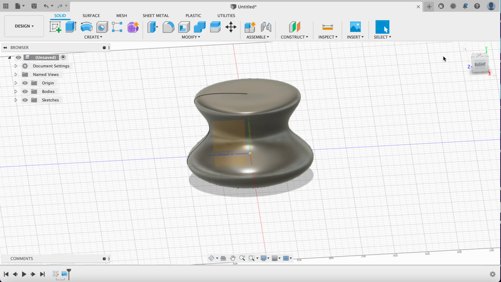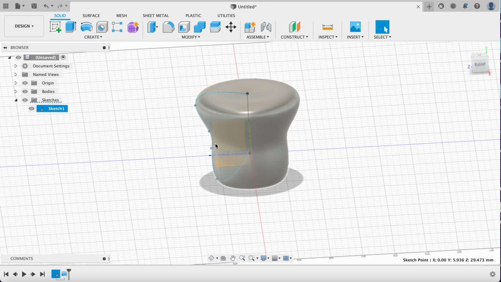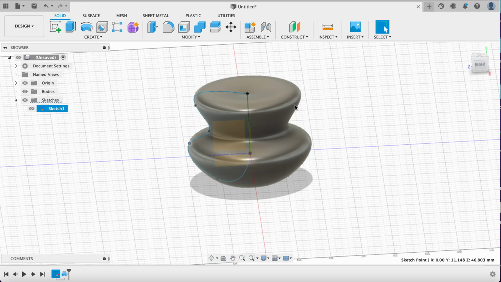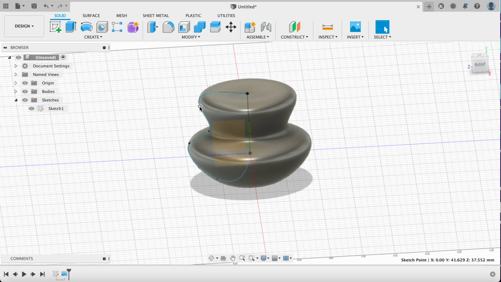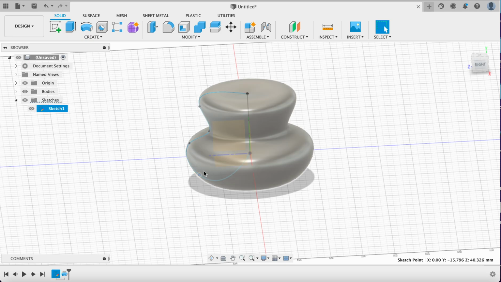Now, it's going to maybe leave this little artifact right here just to tell you, hey, I'm here, and you might want to click your sketches. Remember, these little arrows will be the drop downs. And now you can see that sketch on there. And what's really cool is that you can update this in live time. So if you want to get a different shape, you totally can. Just remember, it's much easier to update a lot if you have more points. I'm keeping this pretty simple just for the sake of this tutorial, but you can get as much as you want into it. So I have my shape, and we're almost on our way.